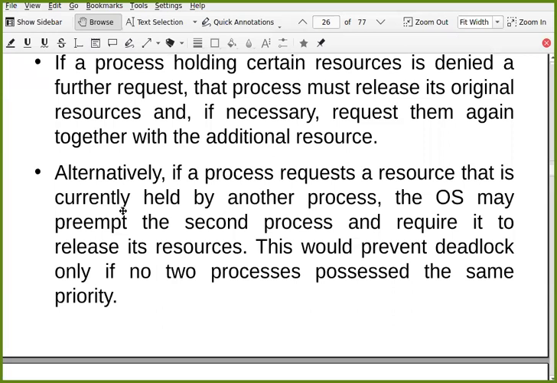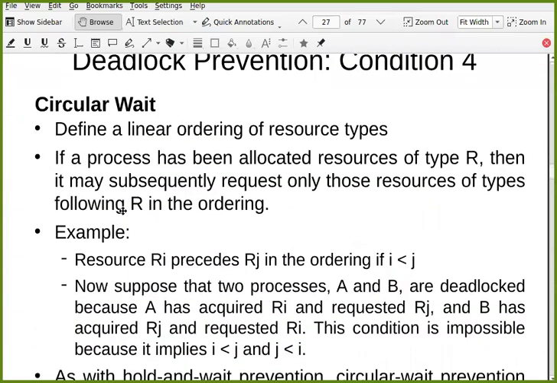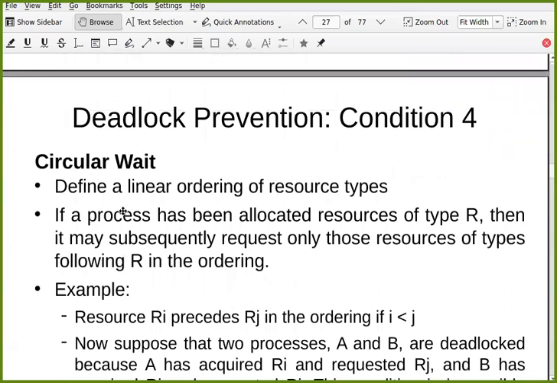This is the indirect way. Forget about all these three. Even if these three are allowed, mutual exclusion is allowed, hold and wait is allowed, no preemption is allowed, what if you can somehow make sure that there is no possibility of circular wait? Then there won't be any deadlock. Even if these three conditions are there, deadlock won't be there if there is no circular wait. So can we get rid of the circular wait problem?